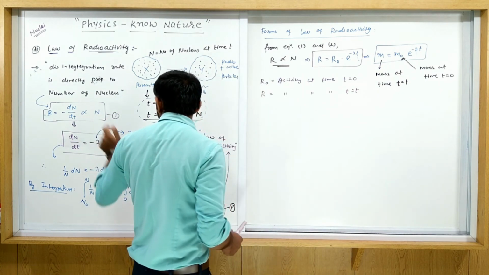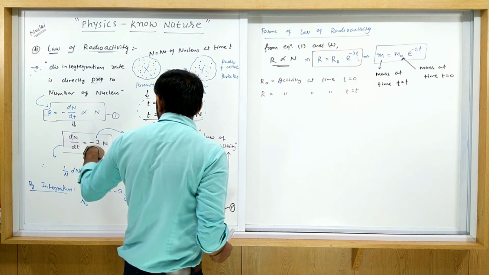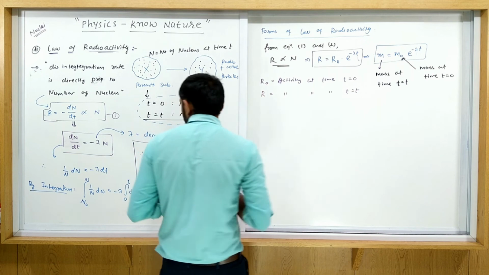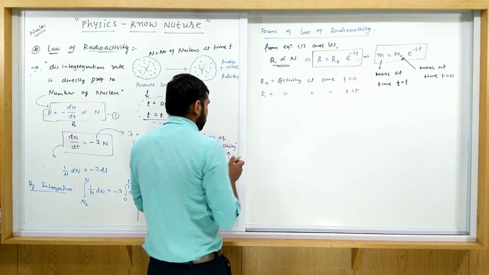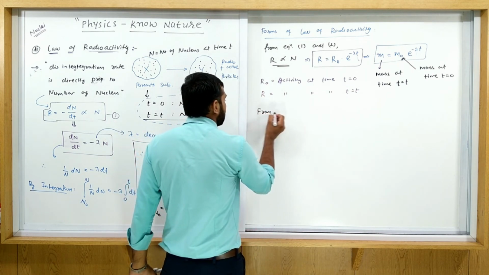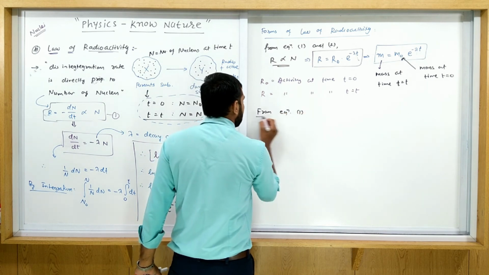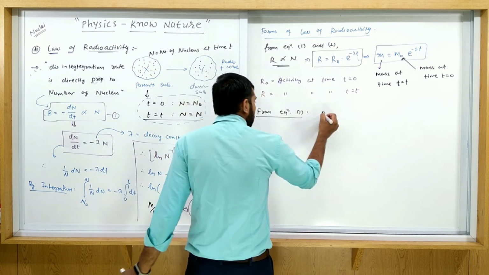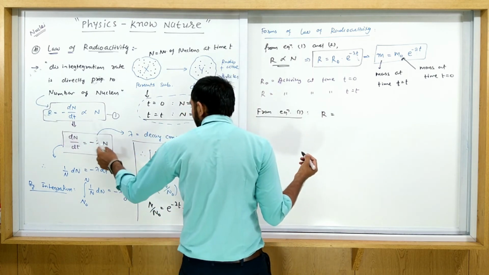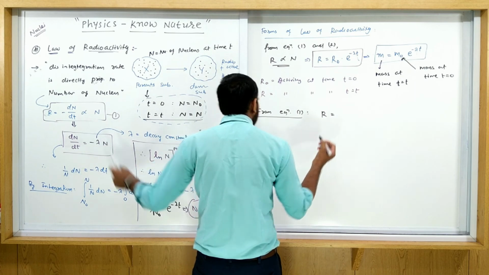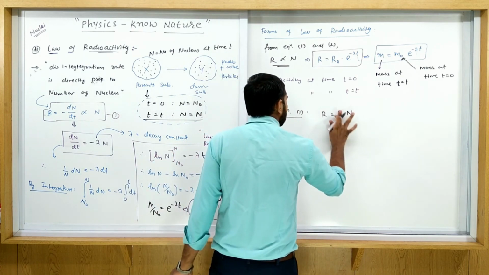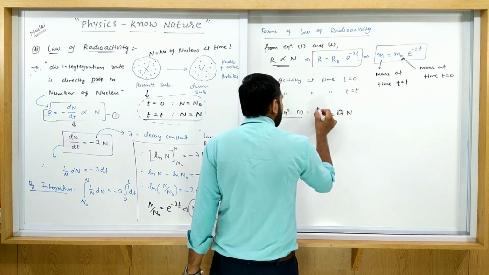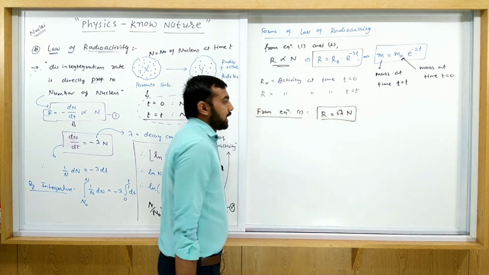Now again come to equation number 1. What is dN by dt? It is the activity. So dN by dt is the activity. So activity R is equal to what? Lambda into N. We write only magnitudes. So R is equal to lambda into N. This is another equation for activity.